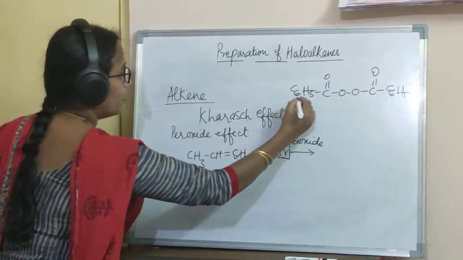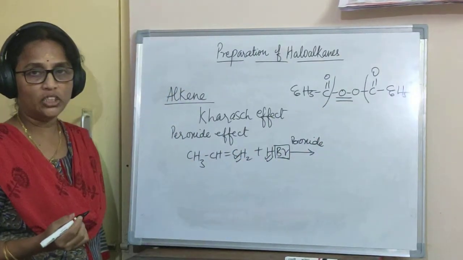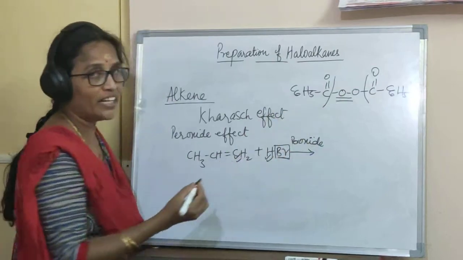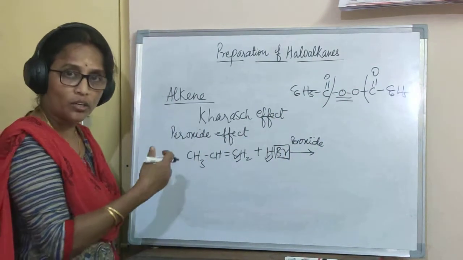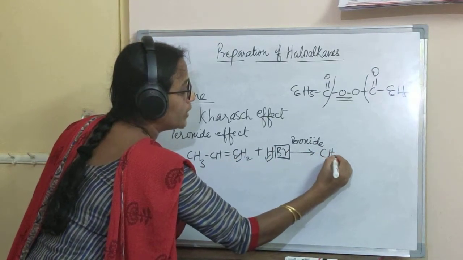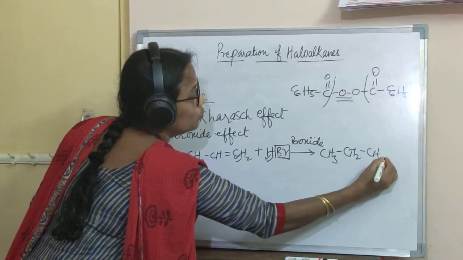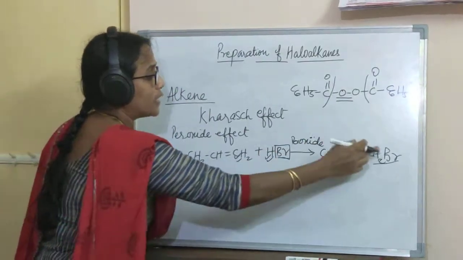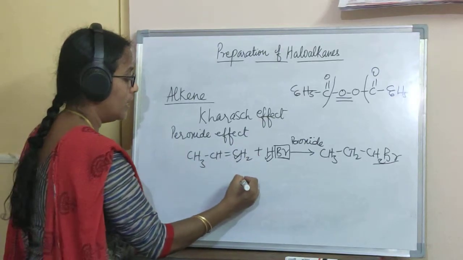So benzoyl peroxide we take as initiator, and it will provide a free radical, and the reaction proceeds via free radical mechanism. This already we have done in class 11th. So here we get CH3CH2CH2Br. One substituted product will form, and this is anti-Markovnikov's rule.